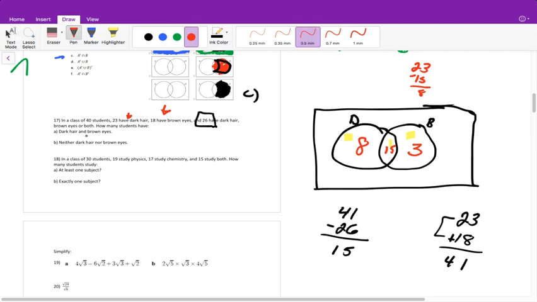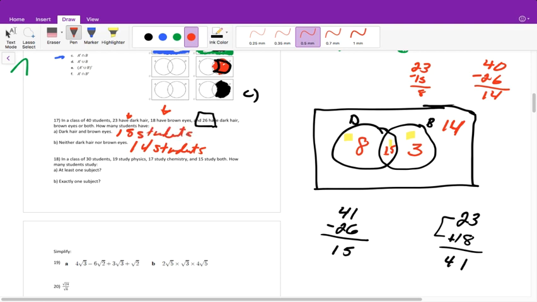So how many people have dark hair and brown eyes? That's the part here where they overlap, so it's 15. Then the last part is, we have 26 people that have dark hair, brown eyes, or both, so we have 26 people here. That means 40 is the total number of students. If we subtract the 26, we have 14 students that don't have dark hair or brown eyes. So how many have neither dark hair nor brown eyes? That would be 14 students.